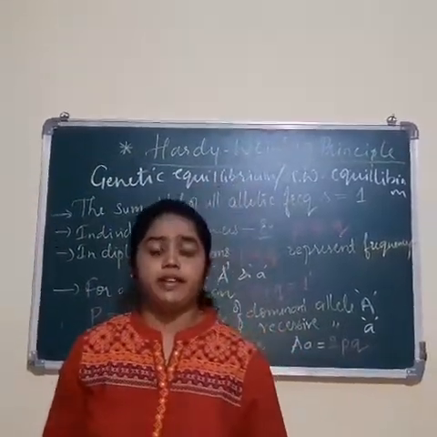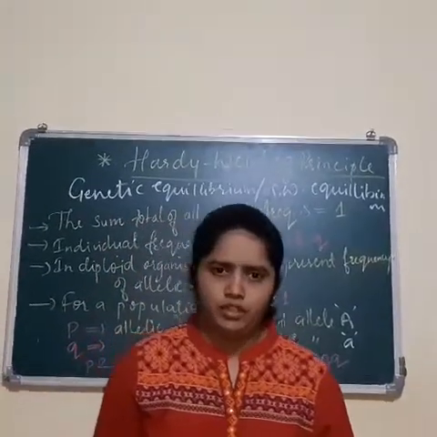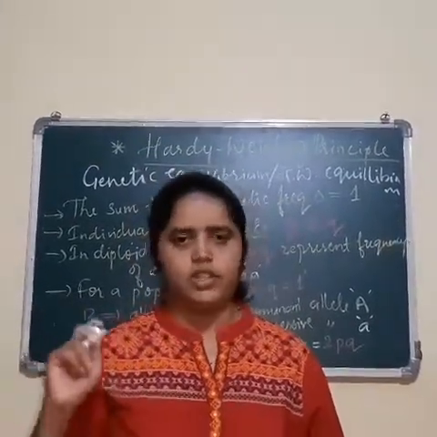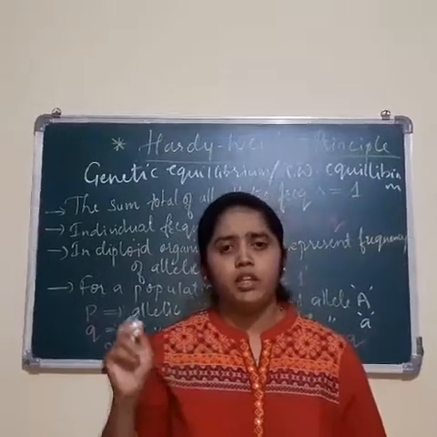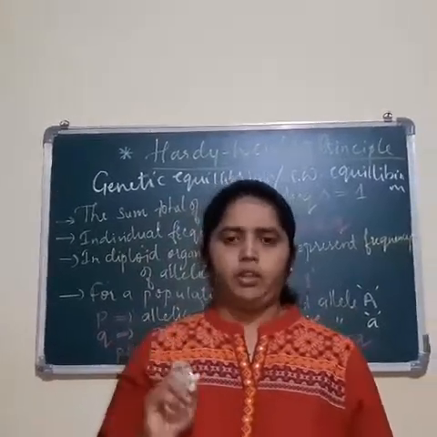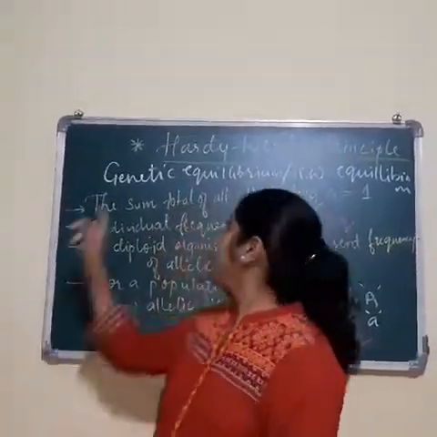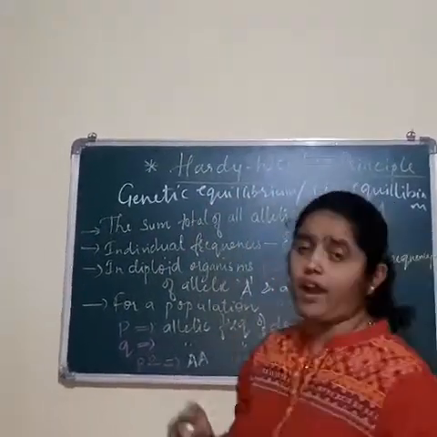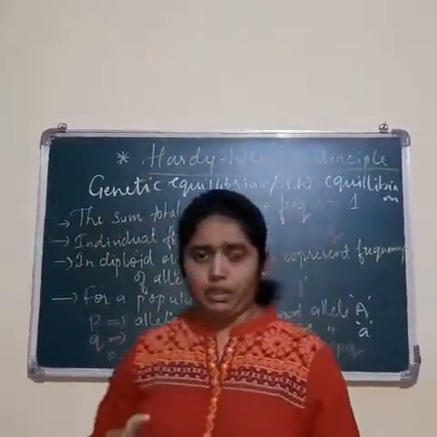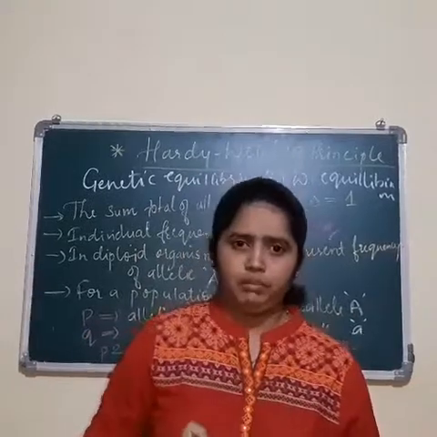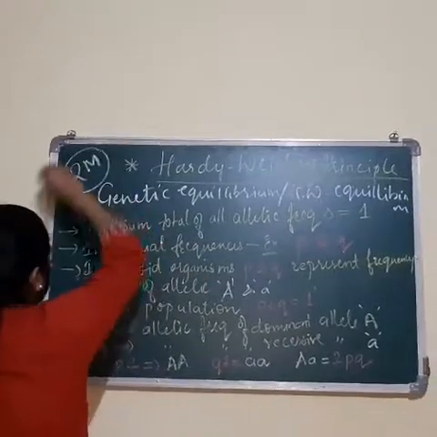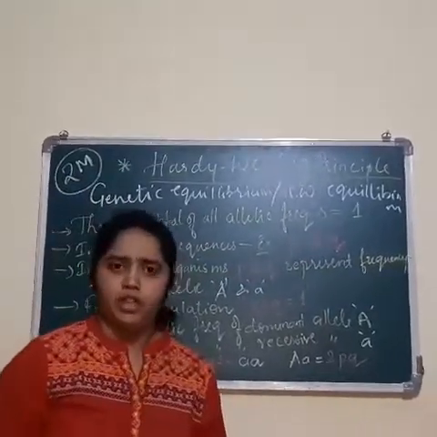Hardy-Weinberg principle states that the allelic frequency in a population are stable and remain constant generation after generation in sexually reproducing organisms under certain conditions of stability. Okay, and that stability can be called genetic equilibrium, or it is also called Hardy-Weinberg equilibrium. Okay, is it clear? The definition of this Hardy-Weinberg equilibrium can be asked for a 2 marks question. So remember, this is important for 2 marks question, that is, define Hardy-Weinberg equilibrium.